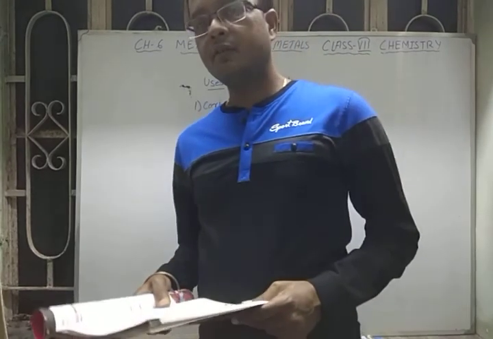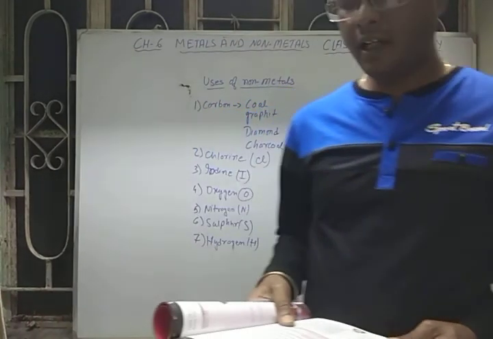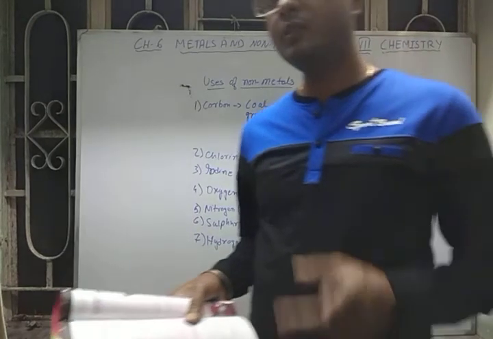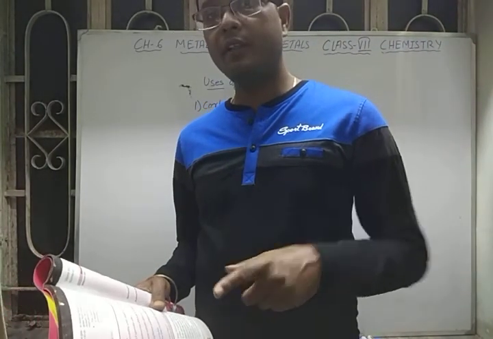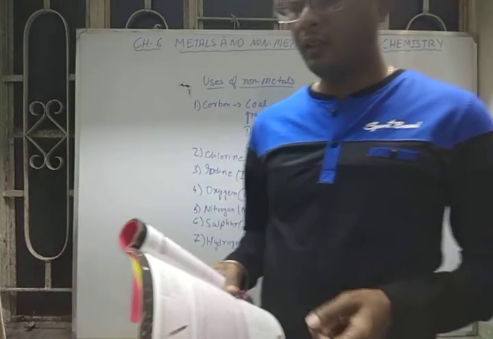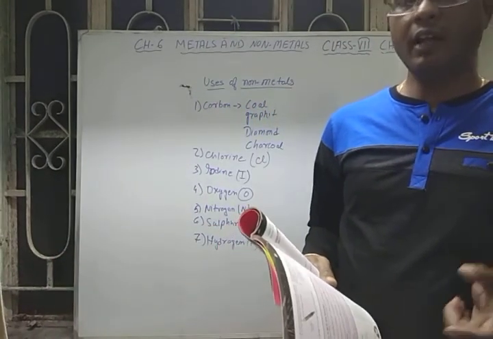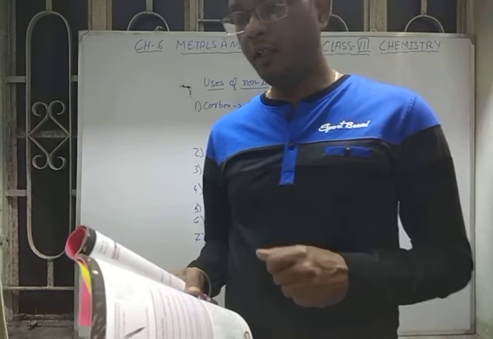Other than this, it is used in making fertilizers. It is also used in converting vegetable oil into vanaspati ghee, and this process is called hydrogenation of oil.